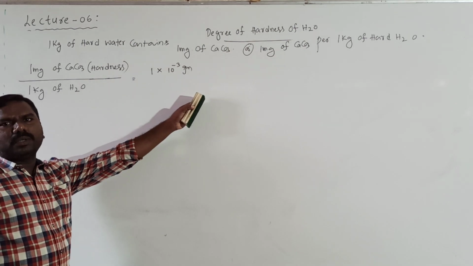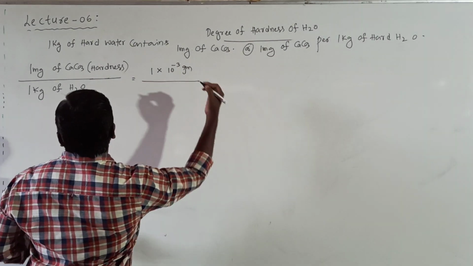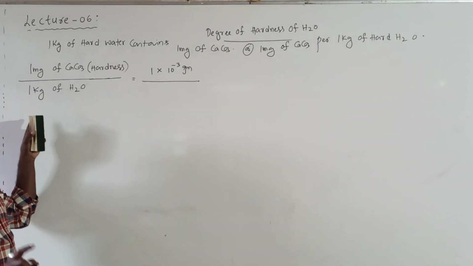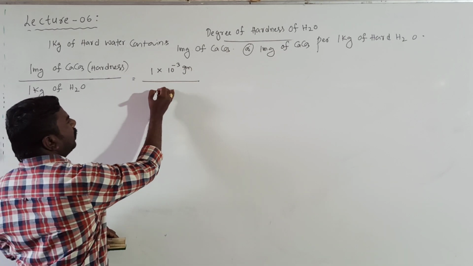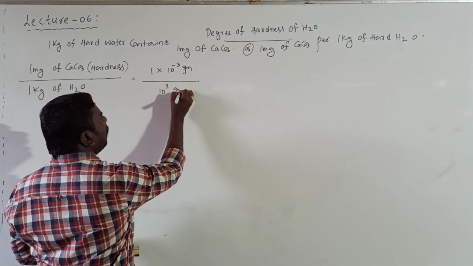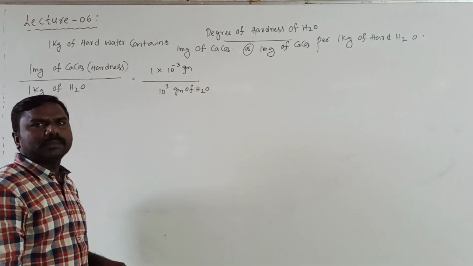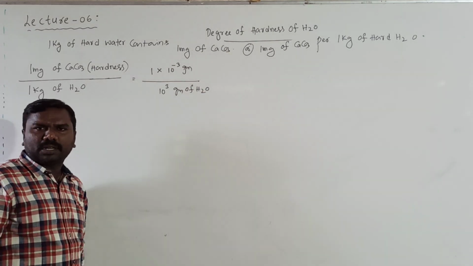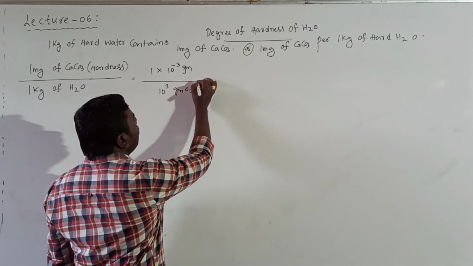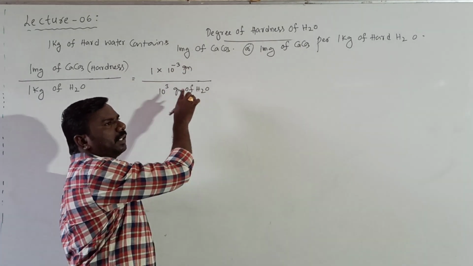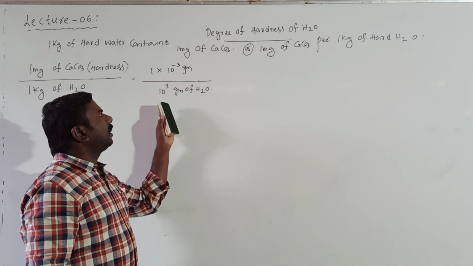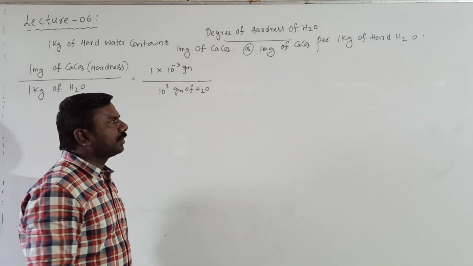Milligram converted into grams. So 1 kg must be converted into grams. It is 10 to the power of 3 grams of hard water. Hard water is a solution. Clear? It means solute present per particular 1 million parts of a solution.